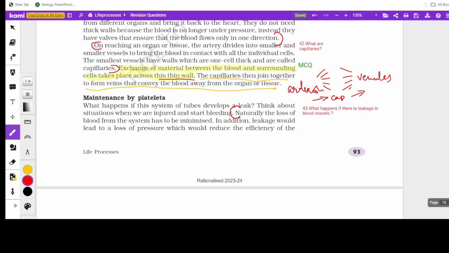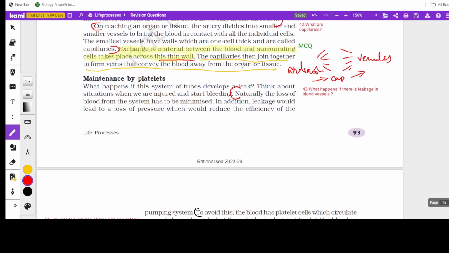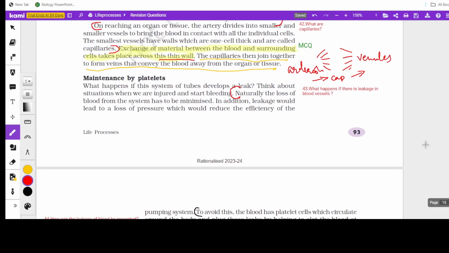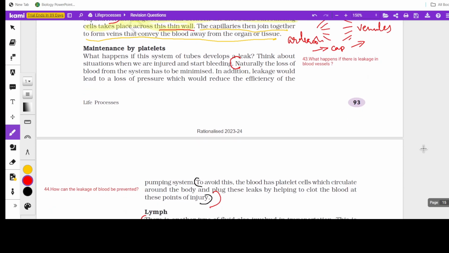Blood platelets, you all know, are the ones that prevent the loss of blood by clotting. So here the question comes: what happens if there is leakage in blood vessels and how can it be prevented naturally? If leakage happens, what will be the consequence?